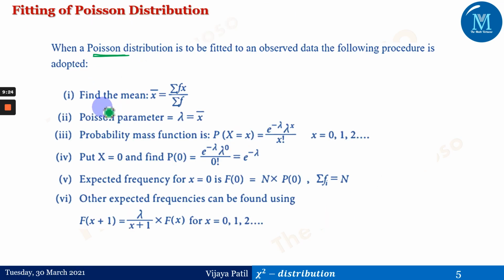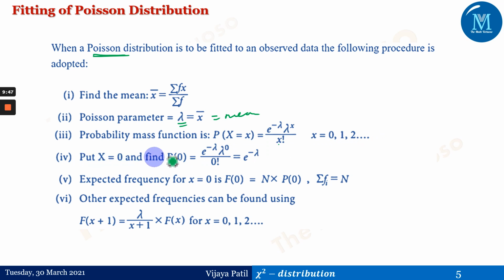And therefore for the Poisson distribution, we have to find out x bar, that is summation of fx upon summation of f. The Poisson parameter lambda is x bar, which is the mean of the distribution, and the probability mass function is probability of X equals x, that is e to the power minus lambda, lambda to the power x upon x factorial, where x is moving from 0 up to n.